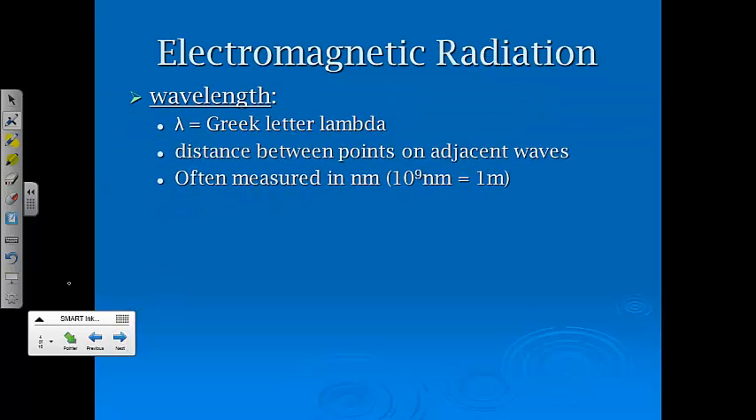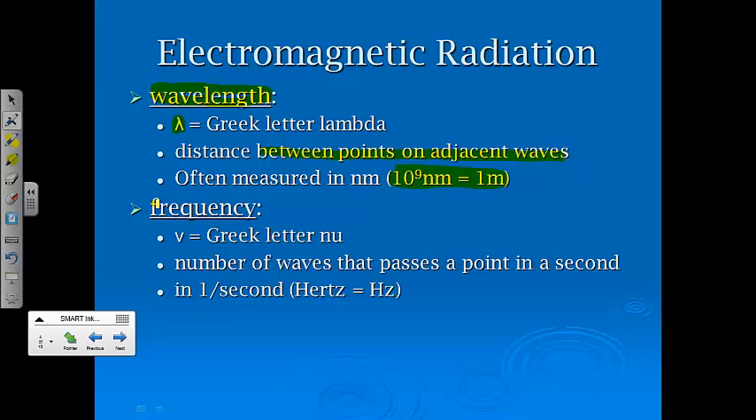If we define some of these things, wavelength is abbreviated by the Greek letter lambda. It's the distance between points on adjacent waves, and a lot of times it's described in nanometers. And just as a reminder, there are 10 to the 9th nanometers in 1 meter. Frequency is the Greek letter nu. It's the number of waves that passes a point in a second, and the unit is 1 over s, or hertz. Sometimes you also will see it written as s to the negative first.